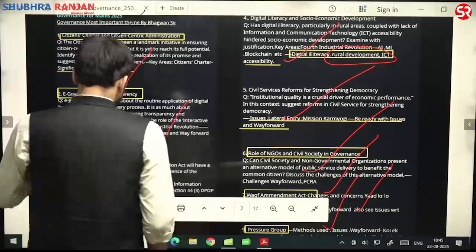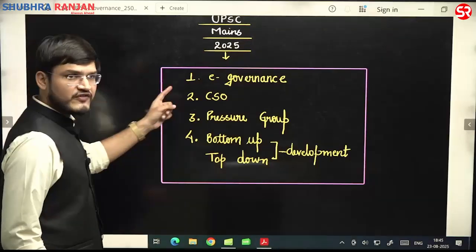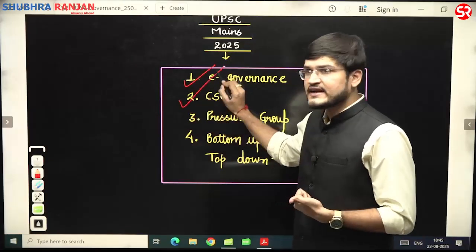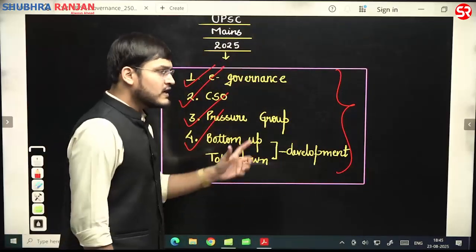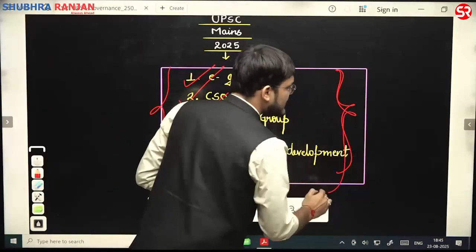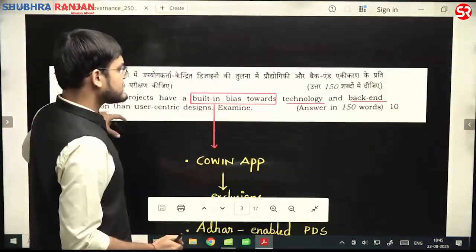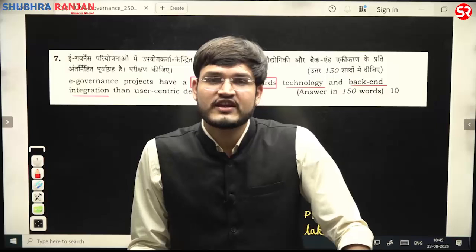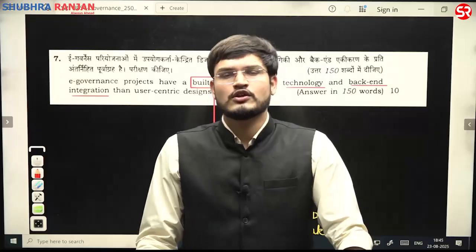Now if you see this year's paper as well, you'll find that UPSC Mains 2025 revolved around these themes: e-governance, civil society organizations, pressure groups, and top-down or bottom-up developmental models. These are very recurring themes, and UPSC has asked these pertinent themes again, showing that they will be asking questions from the PYQ themes. You have to be very alert while doing all of those PYQs and ensure mastery in all of those aspects.